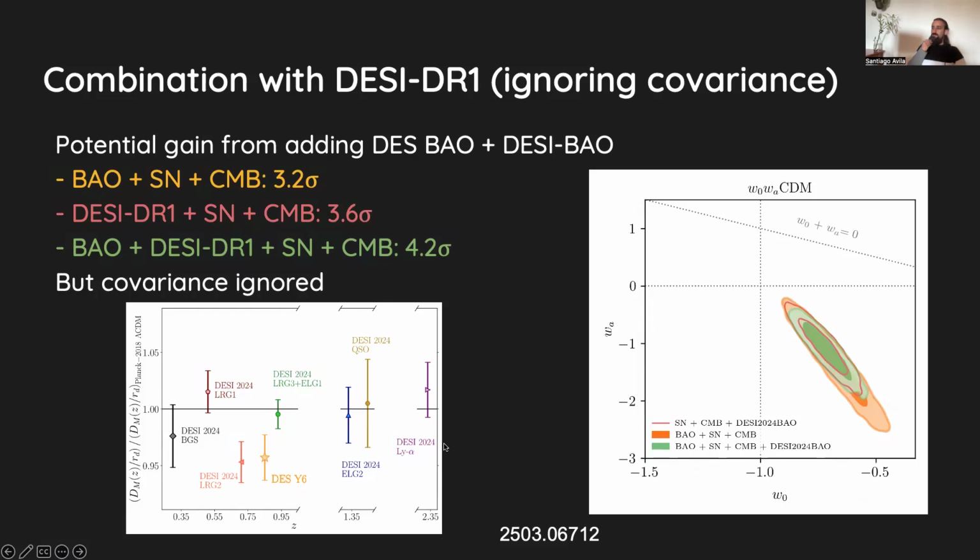The other thing we wanted to test is, okay, we said our BAO gives 3.2 sigma. If we switch to DESI DR1, it's 3.6. We could combine them together, but if we ignore the covariance, they overlap in area, so they have some covariance that we cannot estimate very well. If you ignore that, this is 4.2 sigma. This is very interesting, but it has the caveat that we are ignoring it and maybe repeating information, right?